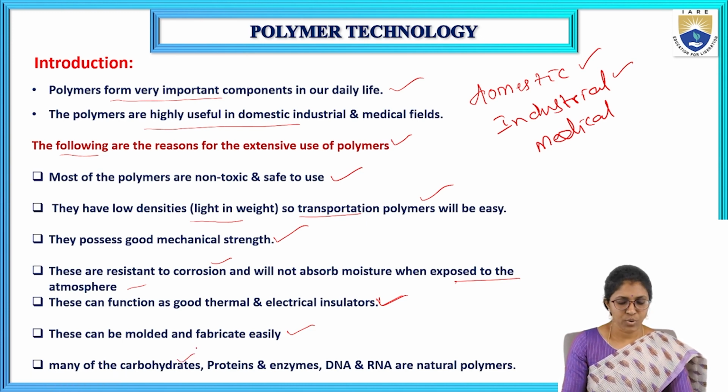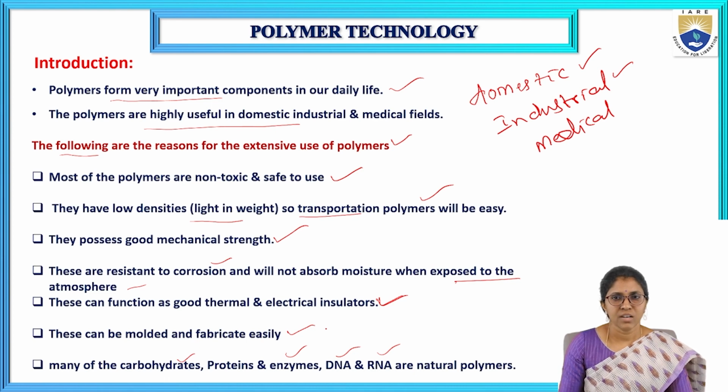Many of the carbohydrates, proteins, enzymes, DNA, and RNA present in living things come under natural polymers.